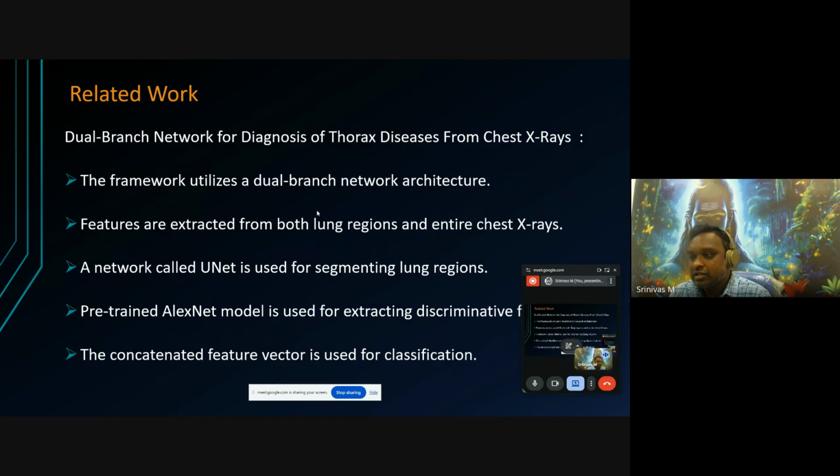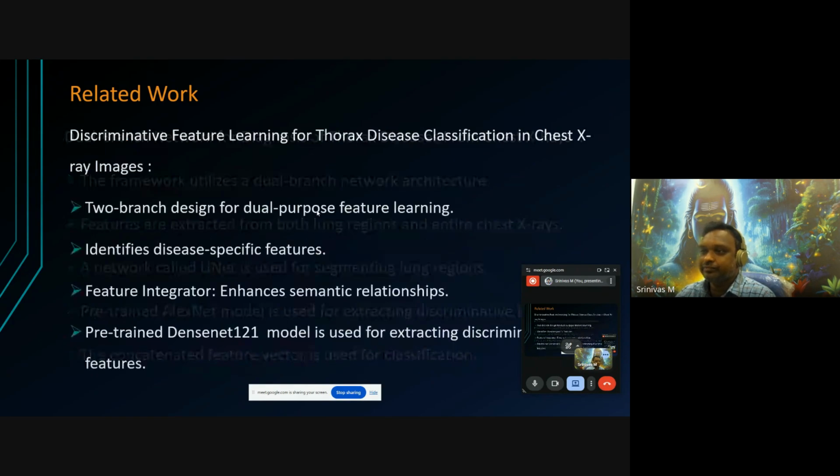Another one uses the LXNet model, a convolutional neural network based model, on chest X-rays. It extracts discriminant feature representations, meaning it gives better feature representations. Then the concatenated feature vector of both the CNN based features and the segmentation based features is used for the chest disease classification.